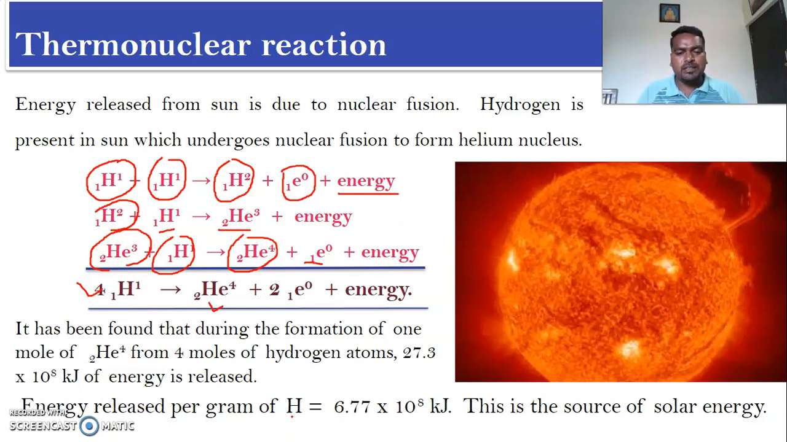And the energy released per gram of hydrogen, if you calculate, just now we calculated for a mole, and for a gram the energy is 6.77 into 10 to the power of 8 kilojoules. In uranium, it is around 10 to the power of 7 kilojoules. You compare 10 to the power of 7 with 10 to the power of 8. So it is more than 10 times greater, than that of nuclear fission reactions.